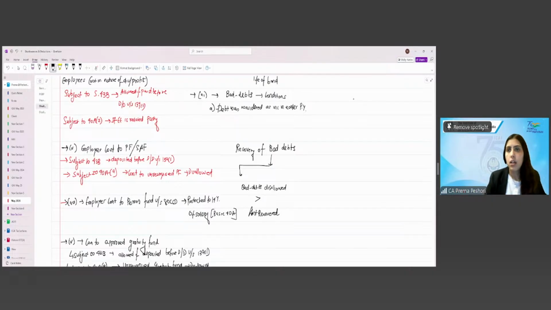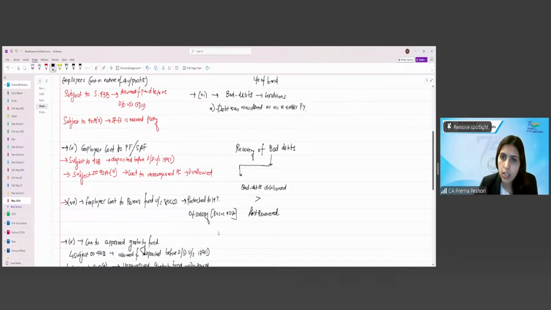So let us take an example over here. Let's say total bad debts claimed were 75,000. And let's say the amount allowed by the AO is only 40,000.